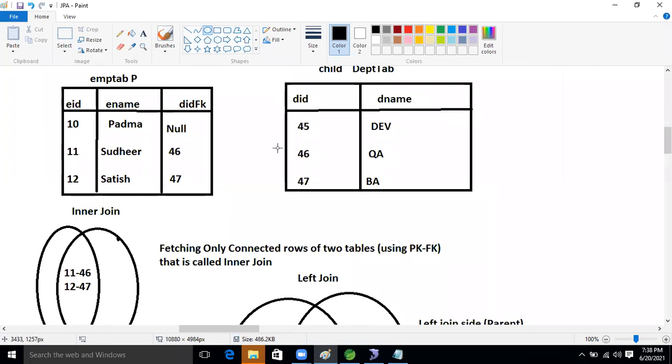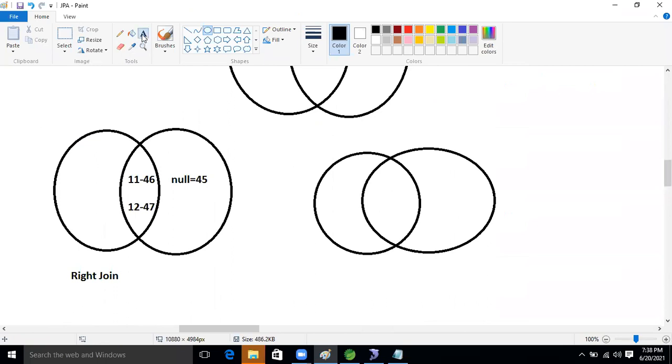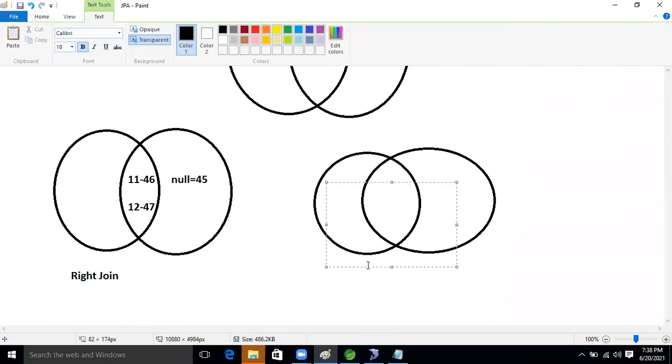Full join means 10 is not connected with any, so 10 equal to null. And 11 is connected to 46, 12 is connected to 47.